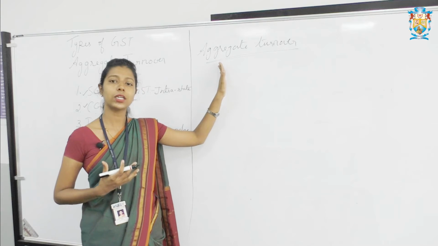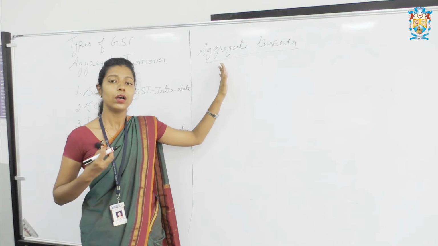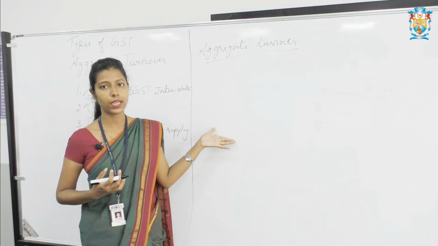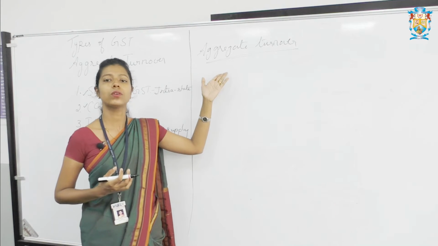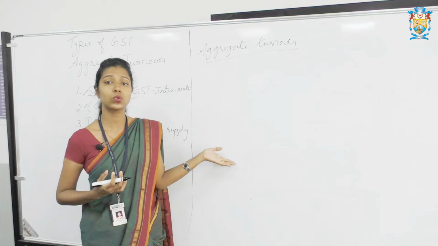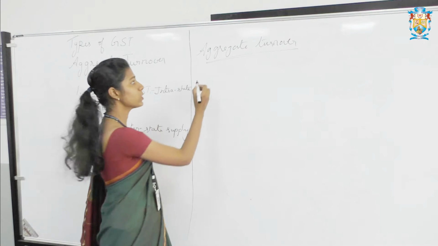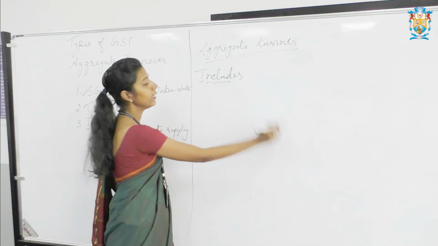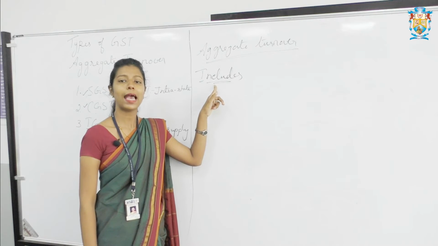Now under this aggregate turnover, there are some rules. Some supplies are included in aggregate turnover, some are excluded from aggregate turnover. So let us see what is included in the aggregate turnover and what is excluded from aggregate turnover. So first moving to the inclusion, that is what is included under aggregate turnover.